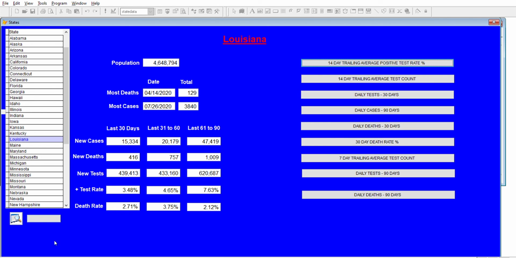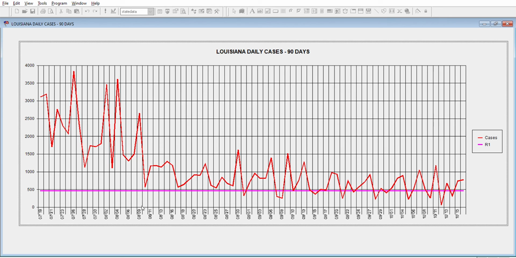And if we look at their daily cases, they've been straddling that line they need to be at, the R1 that Dr. Fauci and other scientists say we need to be below for it to start shrinking. So they've somehow shrunk it before without even getting below R1 on a consistent basis.